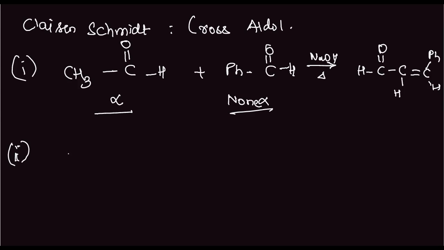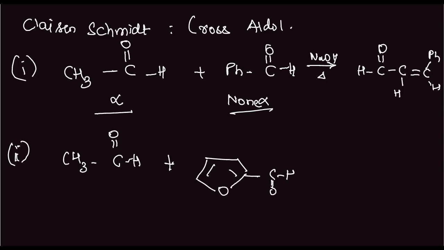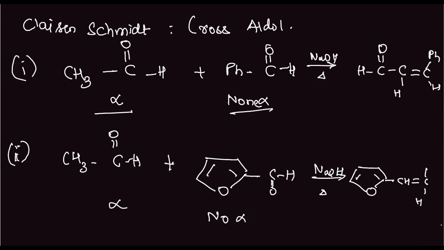We can look at another example for this. Another example will be CH3, C double bond OH plus something like this, C double bond OH. Here no alpha hydrogen, here we have alpha hydrogen. So in the presence of NaOH and heat, what do we get? We get this: CH double bond CH single bond CHO. Okay, so this is the Claisen-Schmidt or cross aldol reaction.